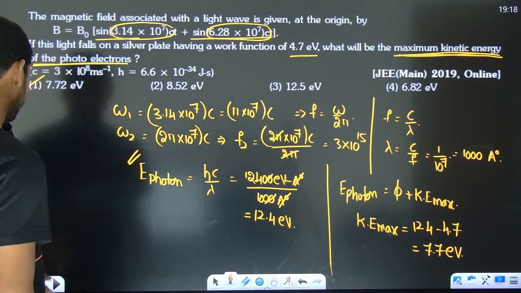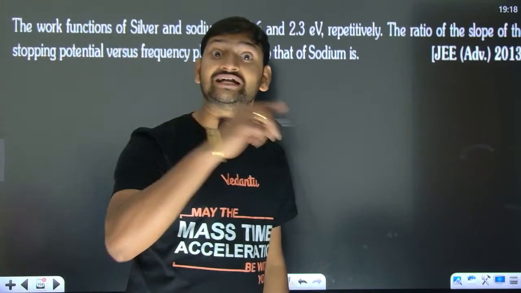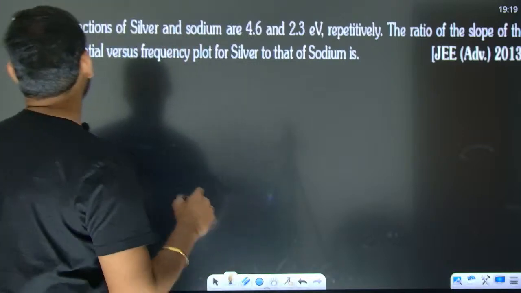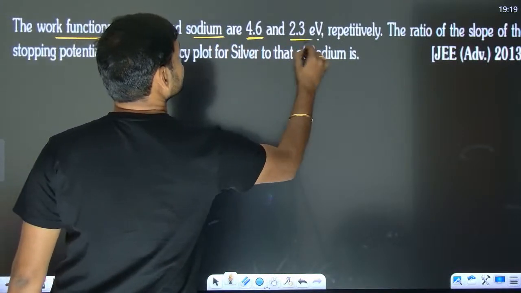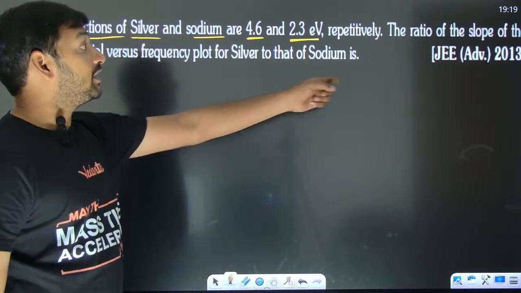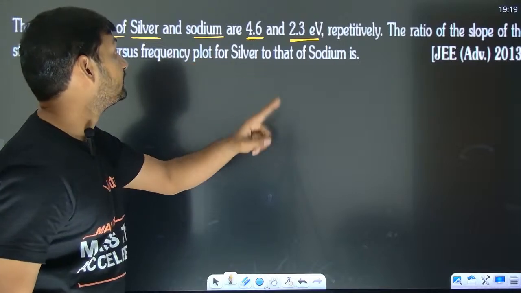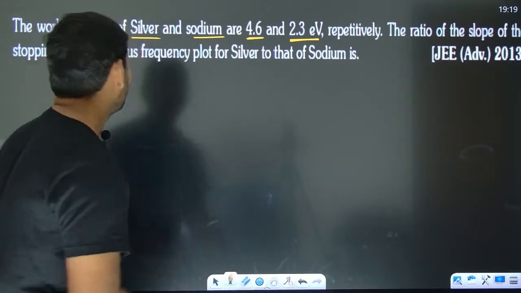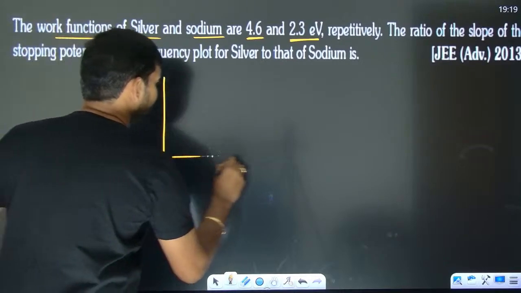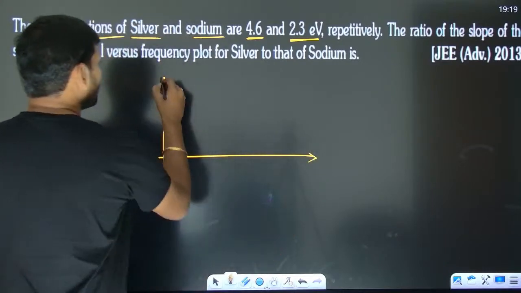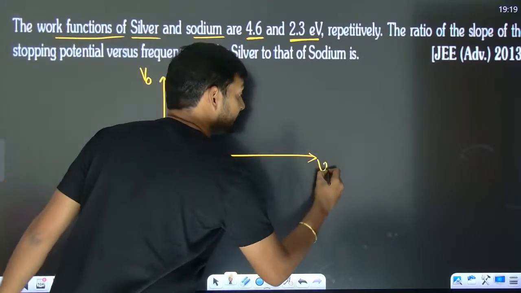Okay, super. Let us go for the next. JEE Advanced 2013 question. What are they asking? Work functions of silver and sodium are 4.6 and 2.3 respectively. Ratio of the slope of the stopping potential versus frequency plot for silver to that of sodium. This is one of the easiest. What are they talking about? They are talking about the stopping potential versus frequency graph.